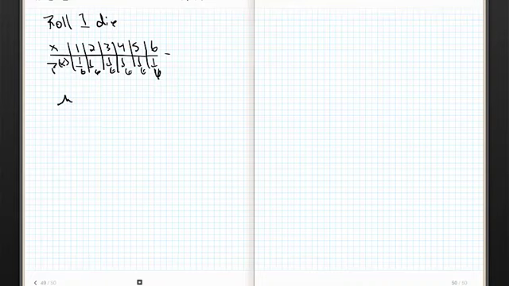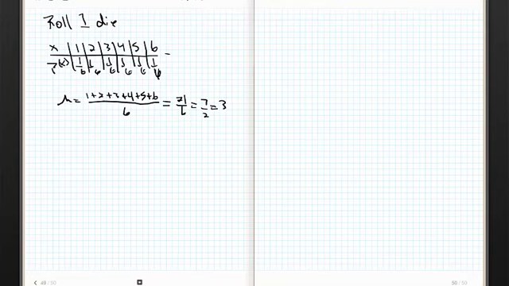So if I want to find the mean for rolling 1 die, what is the average value when I roll 1 die? Well, look at it. It's 1 plus 2 plus 3 plus 4 plus 5 plus 6, all over 6. 1 times 1/6 plus 2 times 1/6. I just found the common denominator, right? Let's see, that's easy, right? That's 21 sixths, which is 7 halves or 3.5.